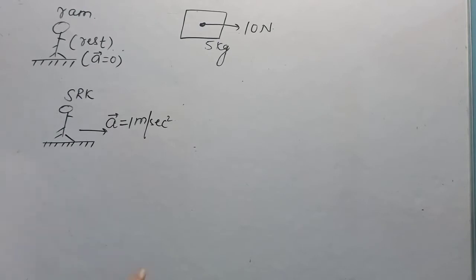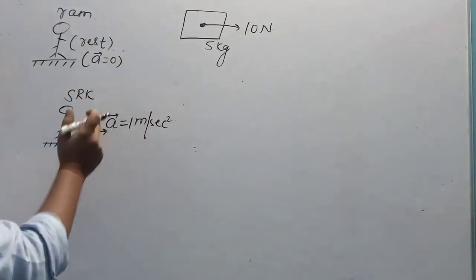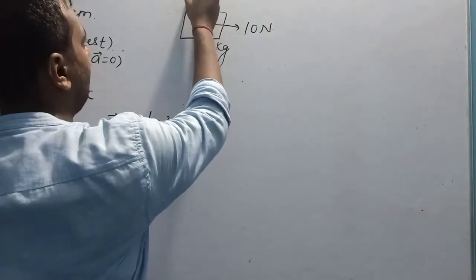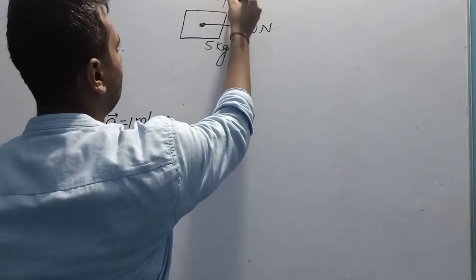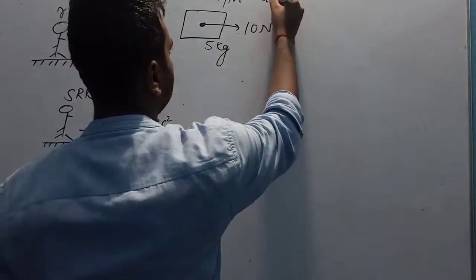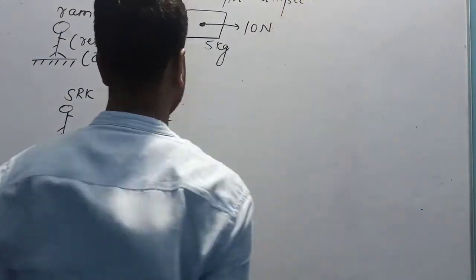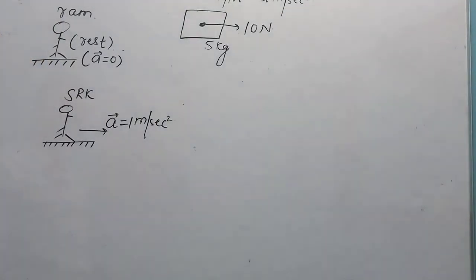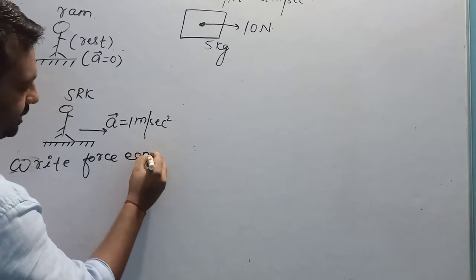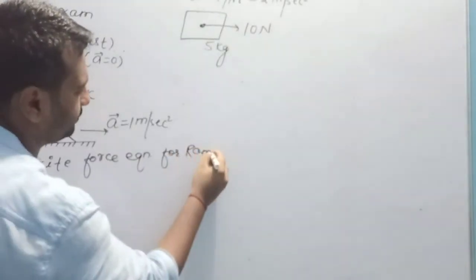Now I am going to apply Newton's second law for Ram and SRK. What will be the value of acceleration? Acceleration is equal to force upon mass, that is 10 divided by 5, equal to 2 meter per second square. I am writing Newton's second law. I am writing the force equation for Ram. What will be the force equation for Ram?